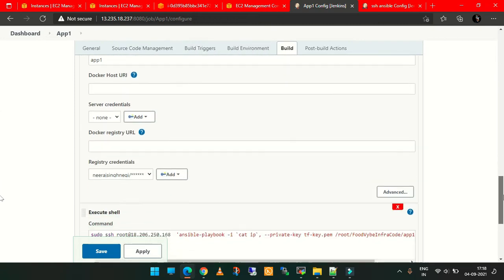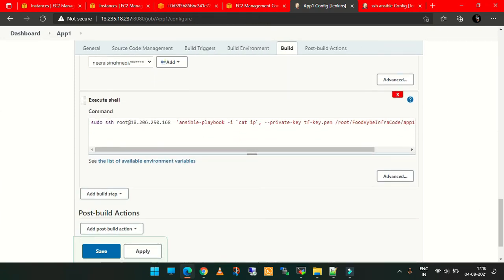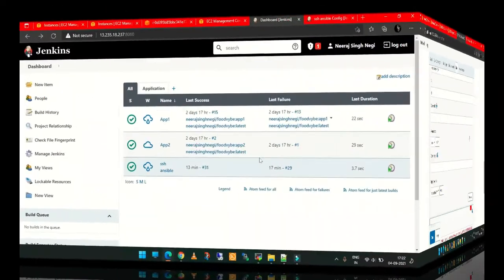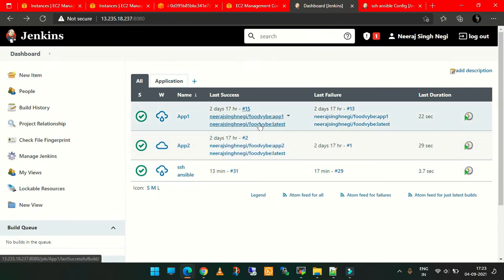Whenever the developer changes the code, it will automatically go to the Ansible server, and it will redeploy the older containers. So it will make new containers from the new container image. So the whole thing is demonstrated, and the whole infra is of no use now. So what to do? I need to destroy all the things here. In one click I can destroy everything that I made here.